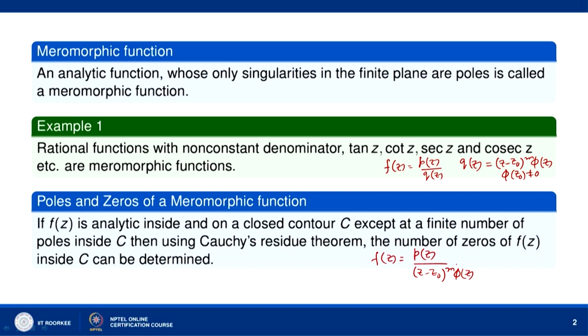Now, p(z) over phi(z) is an analytic function at z naught.